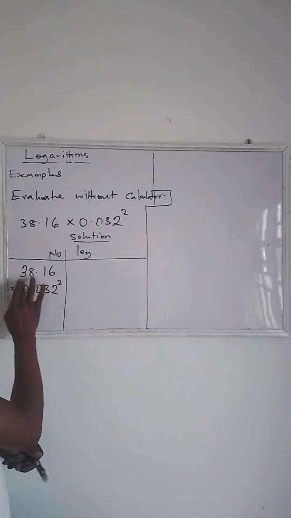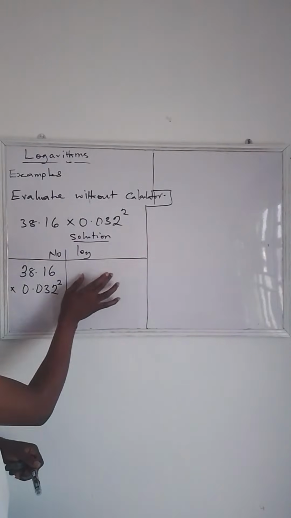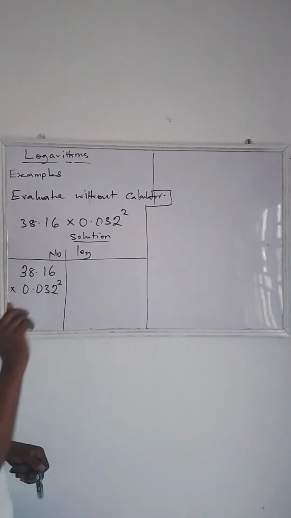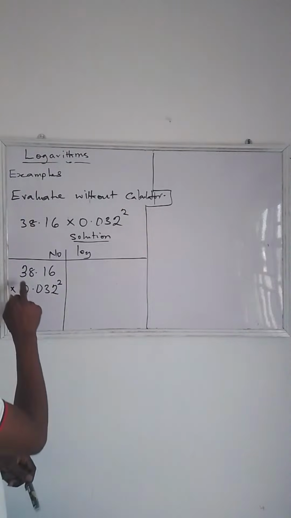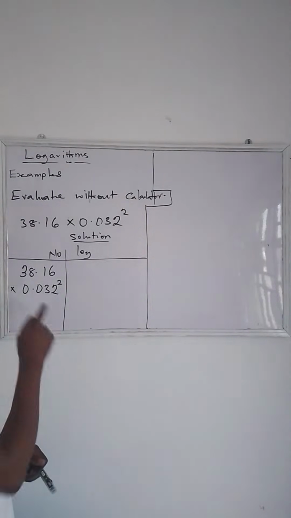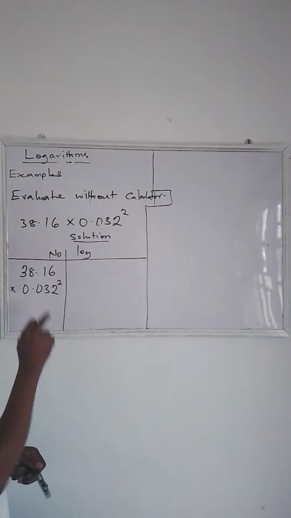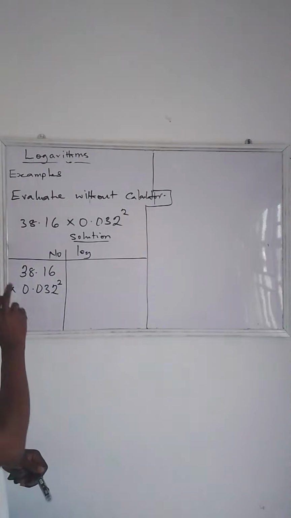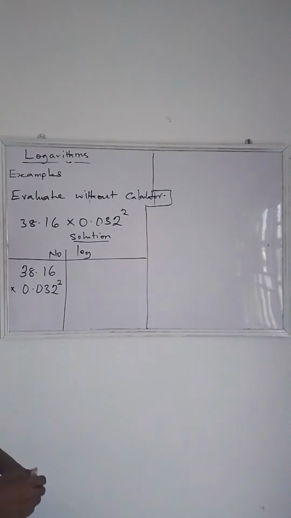Now the first thing to do is to change this number to logarithm. So what is going to be the logarithmic form of this? The first thing is to find the characteristic of this number. The characteristic is the number of times we are going to move the point to make this number to be in standard form. That is, you move the point to the back of the first significant digit. The number of times you move the point is going to be our characteristic.